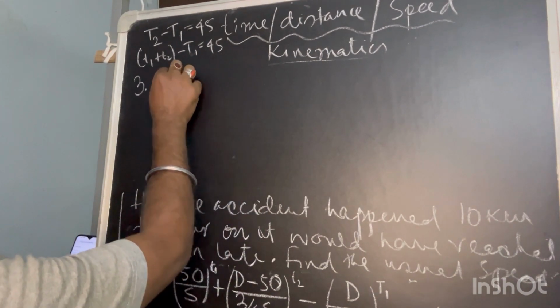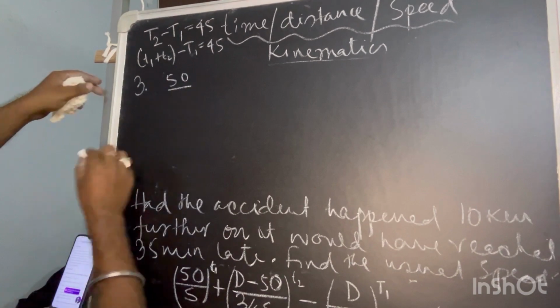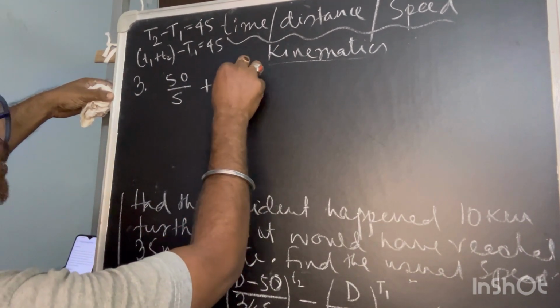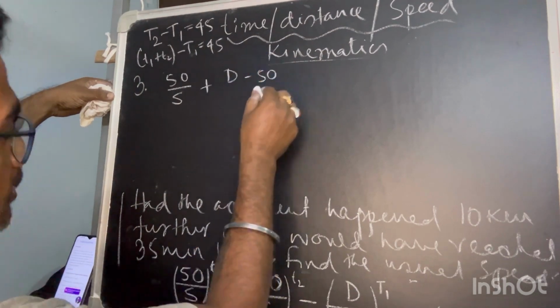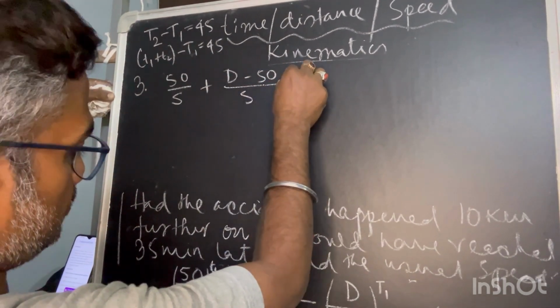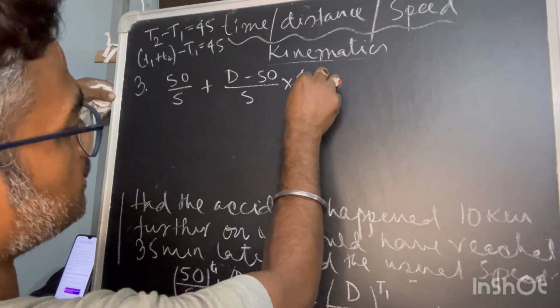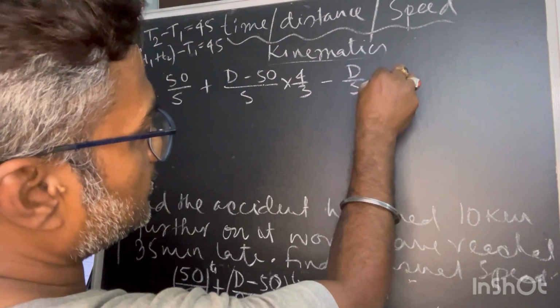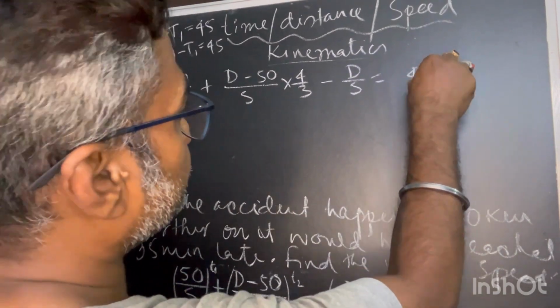So 50 upon S plus D minus 50 by S, and this will be multiplied by 4 by 3, minus D by S equal to 45.